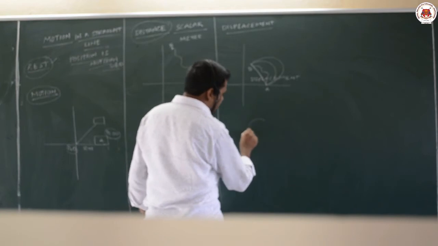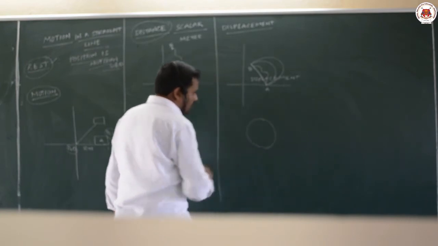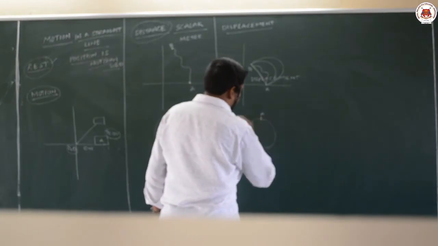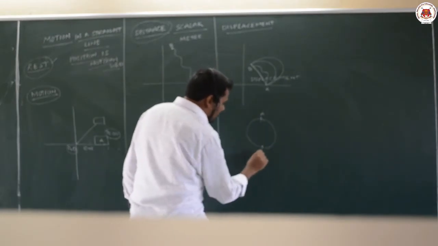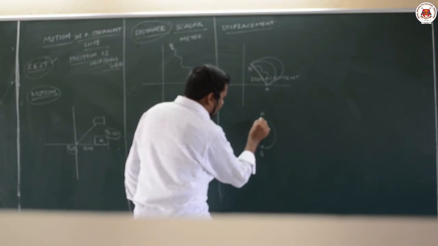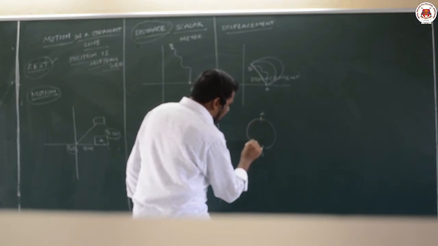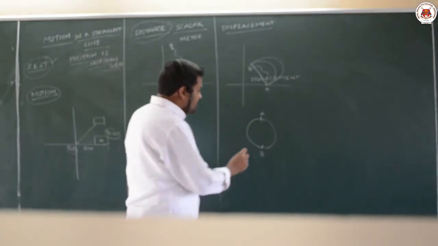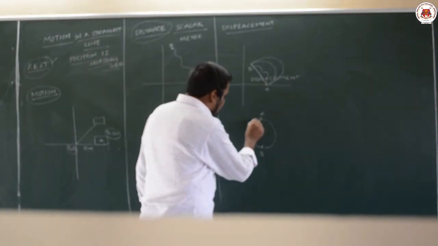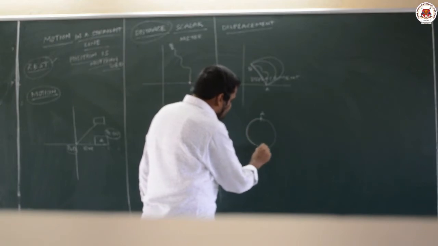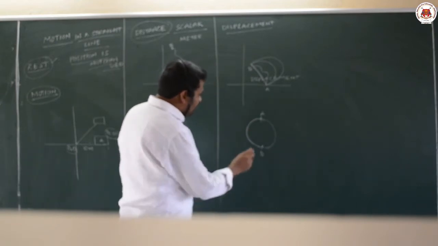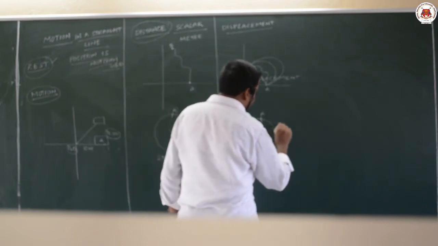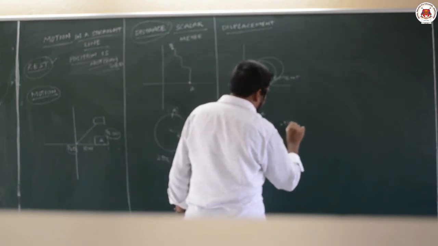Suppose a body is revolving in a circle. It starts at a point A and reaches the exactly opposite point B while moving in the circular path. The circular path it has travelled is the distance. But the line joining the initial point and the final point, which is the diameter, will be the displacement.